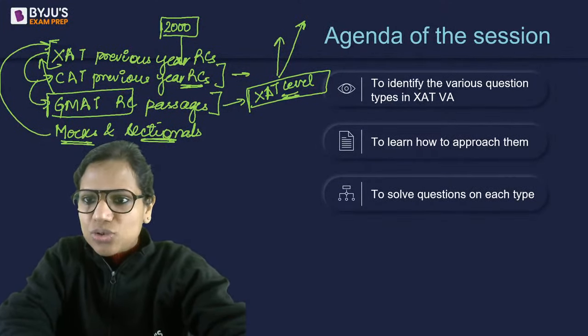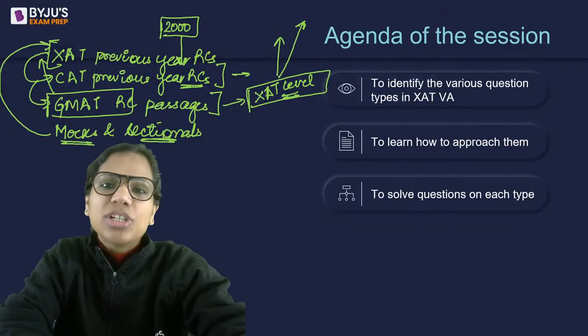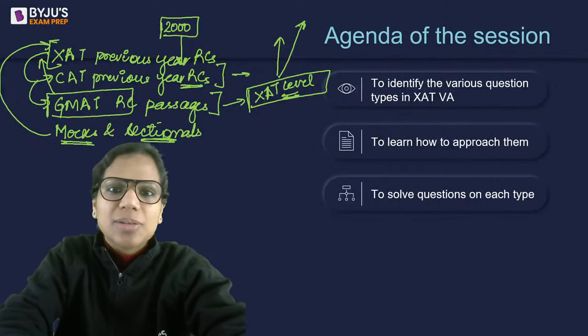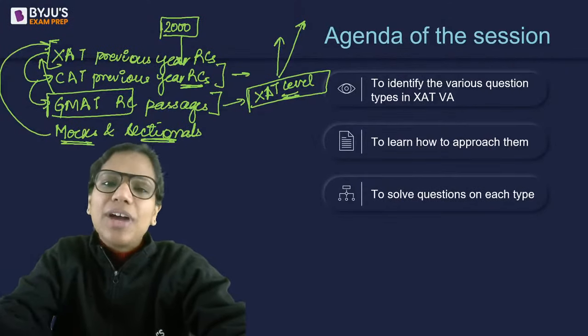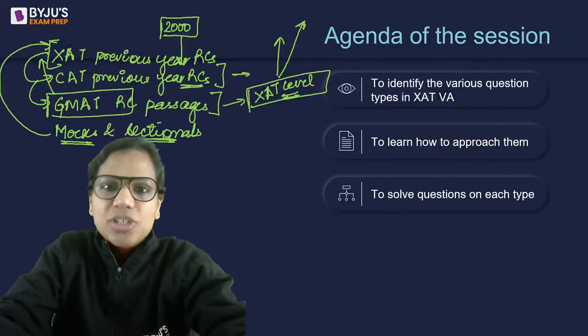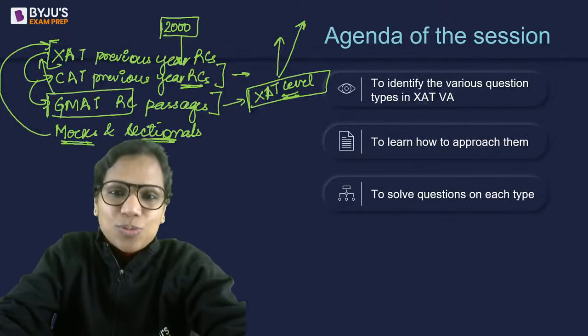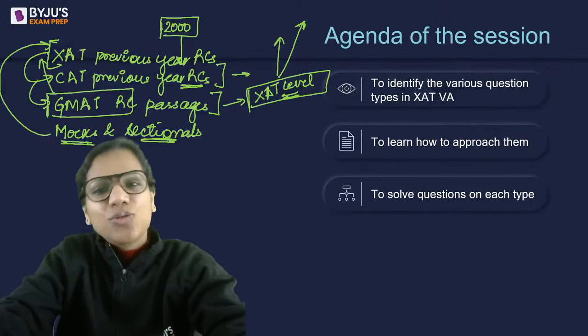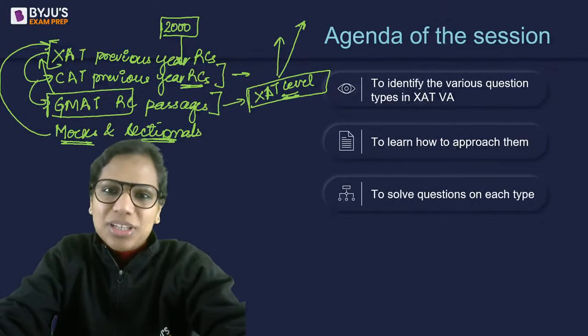Yes, we do have sectional cutoffs in XAT, right? They tend to be low, but they are there. This will be useful for SNAP vocabulary, grammar, and parajumbles. Poem comprehension is not something that's present in SNAP. In fact, poems are there in SNAP, but so far they've asked grammar questions based on poems, right? So to that extent, it will not be useful. Otherwise, the majority of the session is useful for both XAT and SNAP, right?